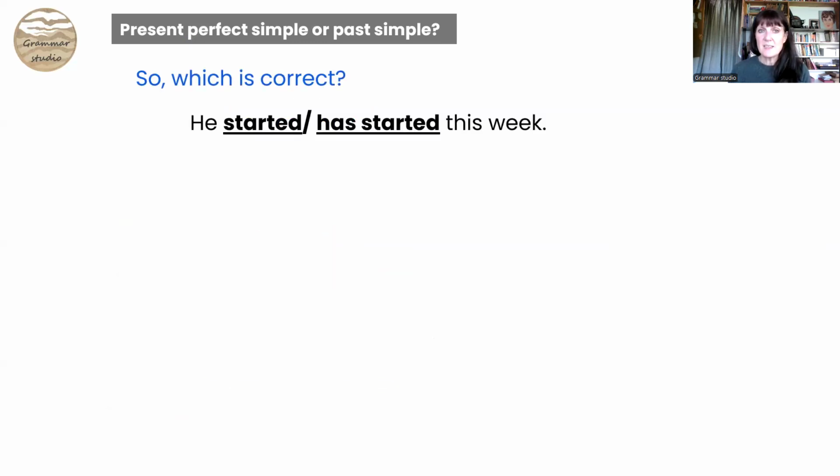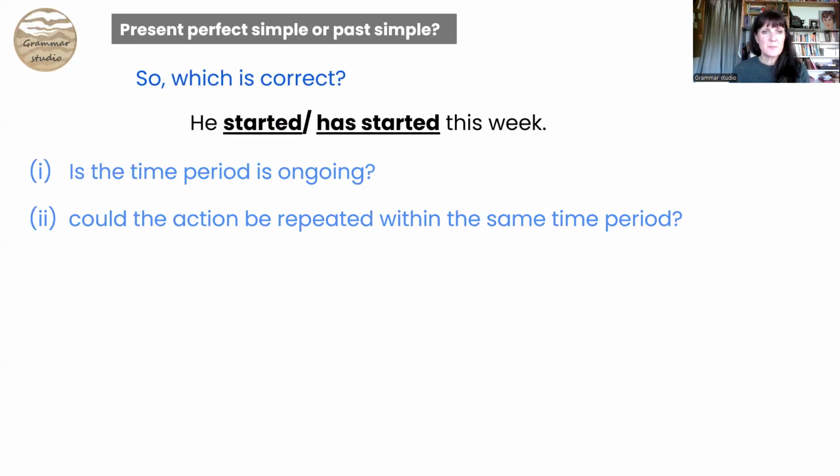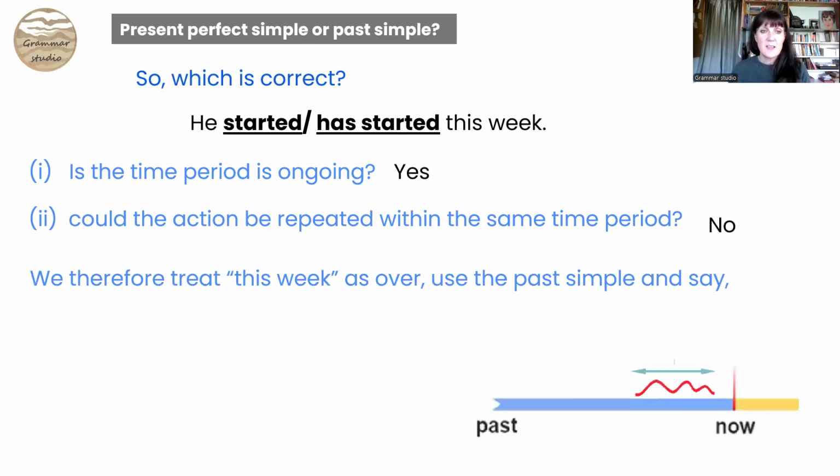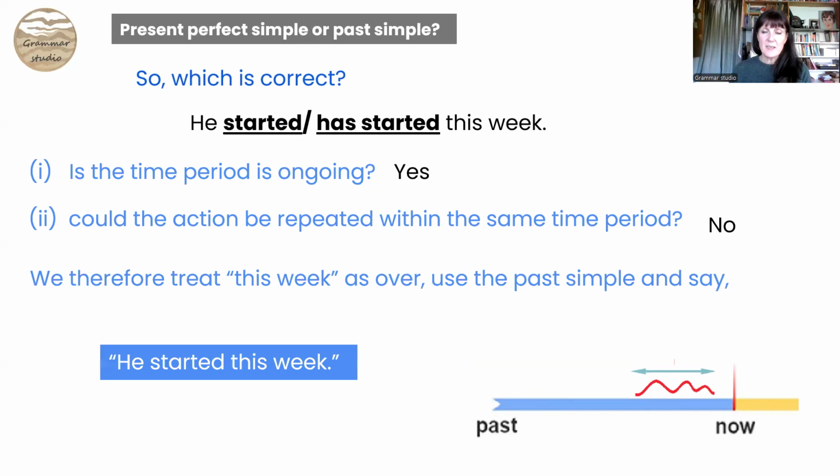So which is correct? He started or has started this week. Is the time period ongoing? Yes. Could the action be repeated within the same time period? No, because we only start something once. Once it's started, it can continue, but there's only one start to each project. Therefore, we treat this week as over. We use the past simple and say, he started this week.